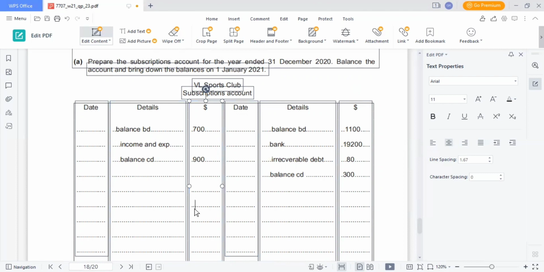1100 plus 19200 plus 80 plus 300 will give us 20,680. 20,680 minus 700 minus 900 will give us 19,080. So balance BD will be 300.